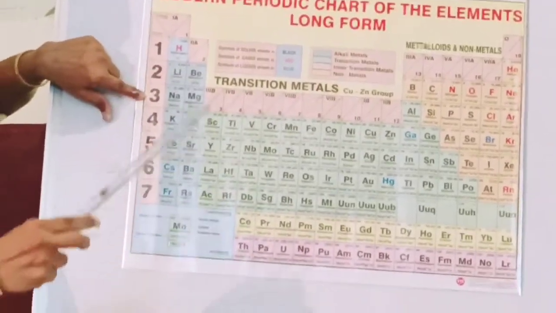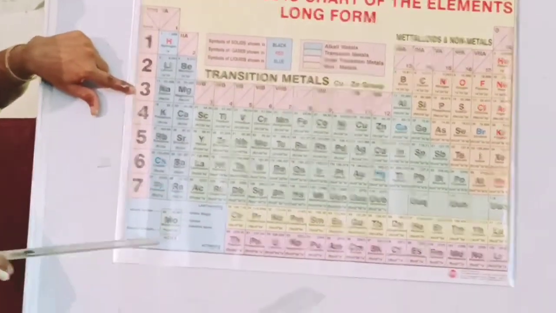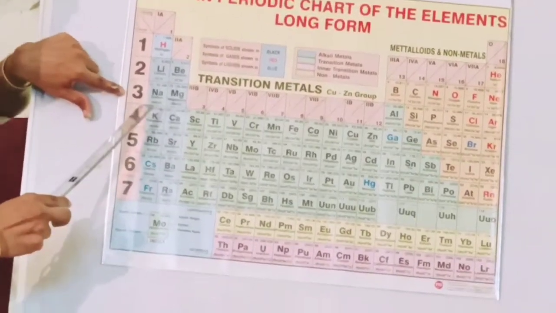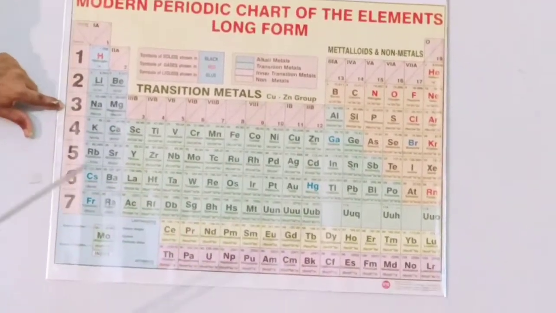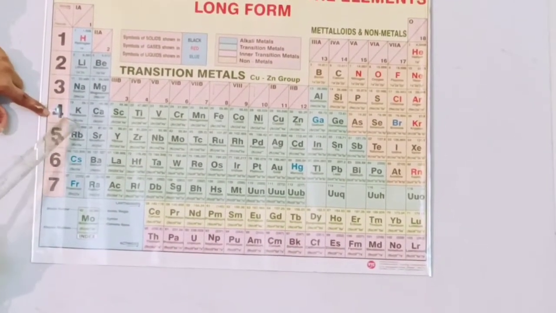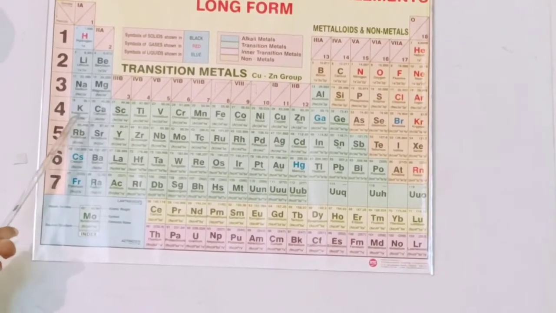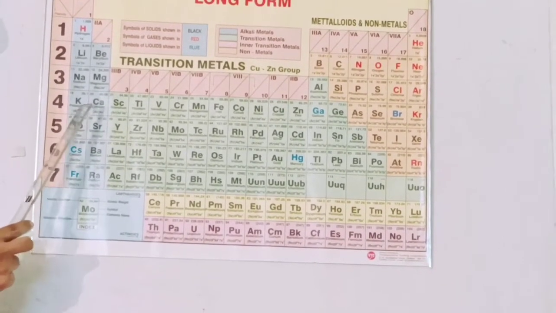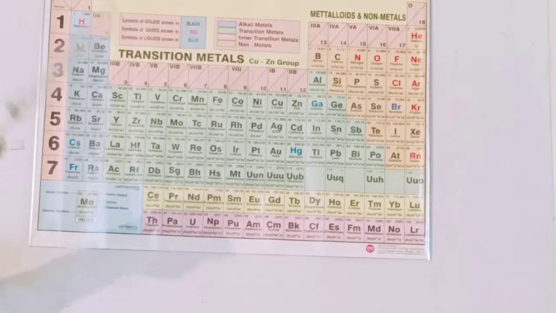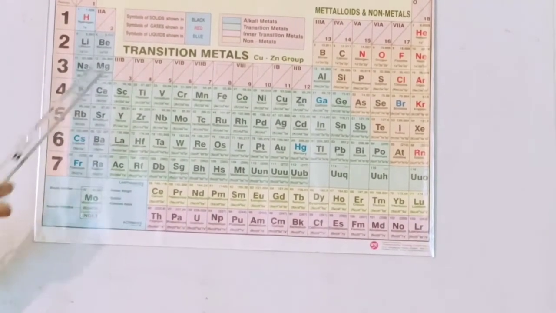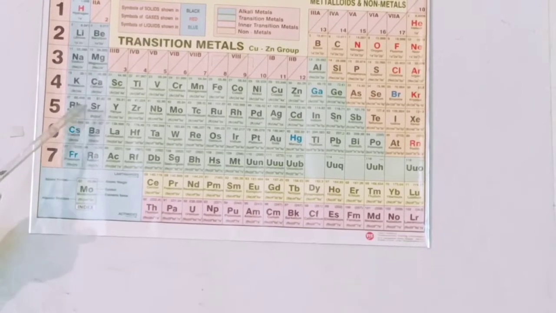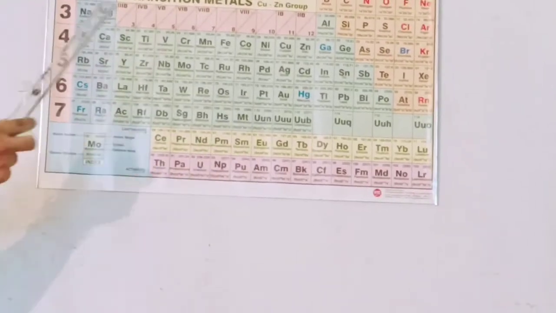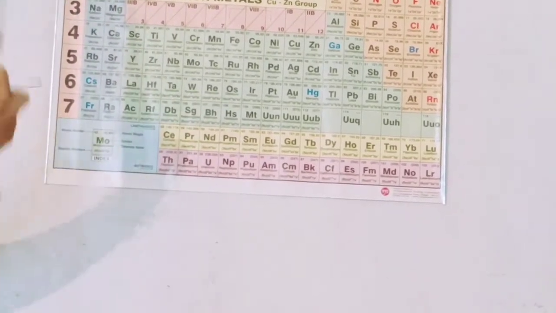The last differentiating electron, the last electron in the valence shell, is entering the 3s orbital. Next, in the fourth period, the element K will enter 4s1. Then rubidium, the differentiating electron enters 5s1. Cesium 6s1. Francium 7s1, and so on.